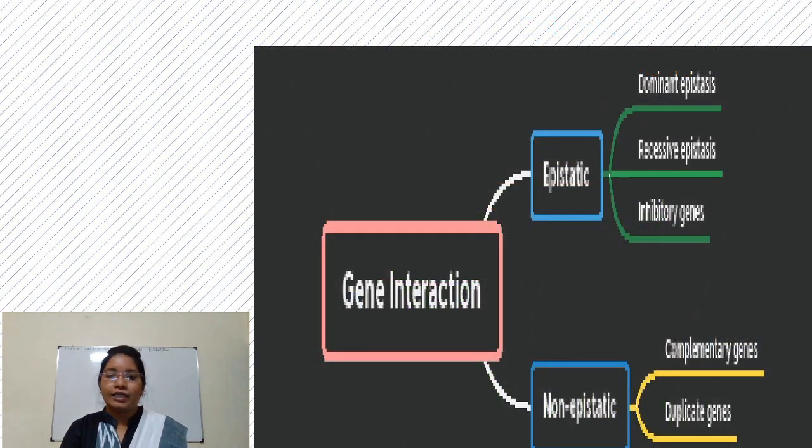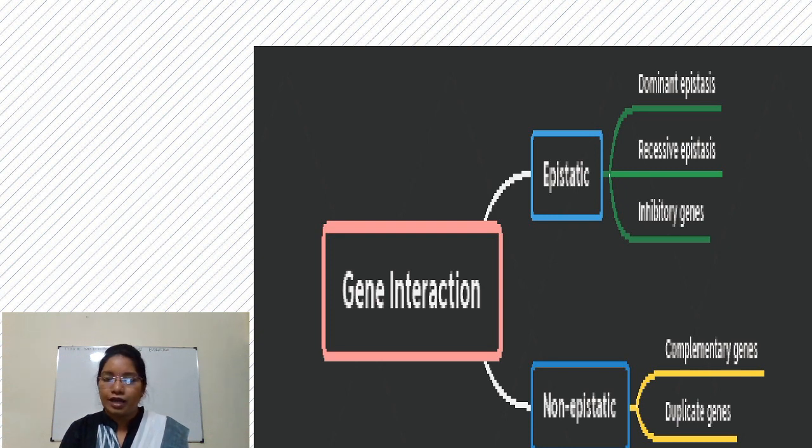Basically, gene interaction is of two types. One is epistatic and the second is non-epistatic. Epistatic gene interaction examples are dominant epistasis, recessive epistasis and inhibitory genes.